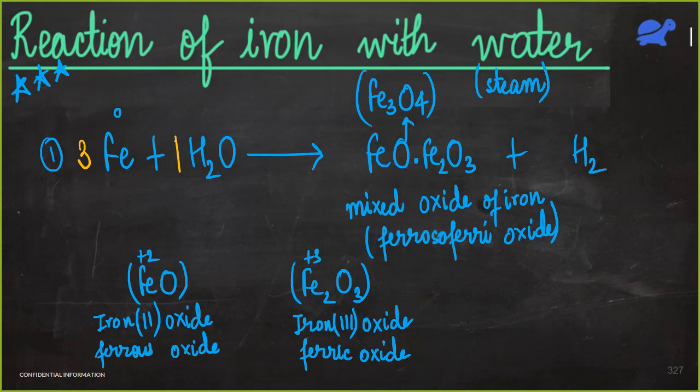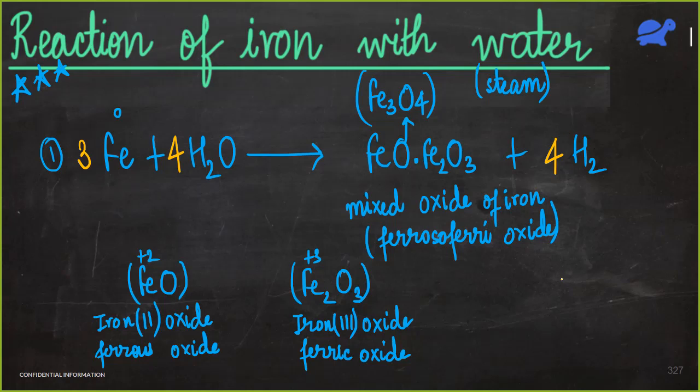So if I write a 4 over here, that's fine. Now I am just left to balance hydrogen. So hydrogen atoms are 8 on the left hand side. So if I write a 4 here, the equation would be balanced. So it is 3, 4, 1 and 4.